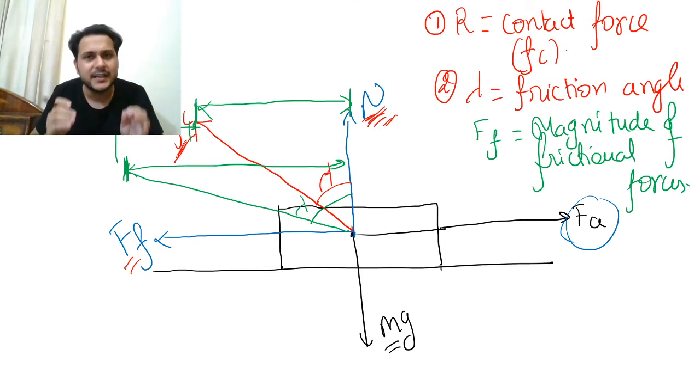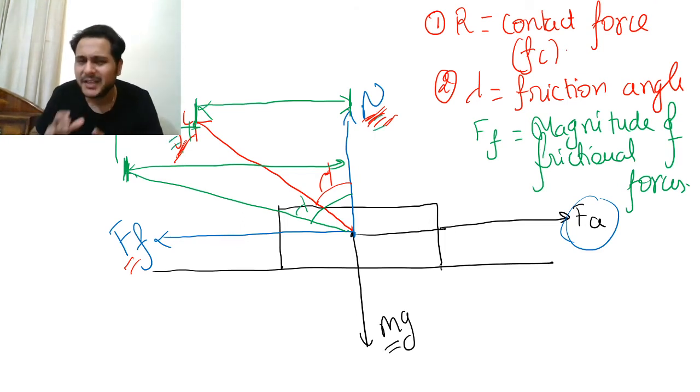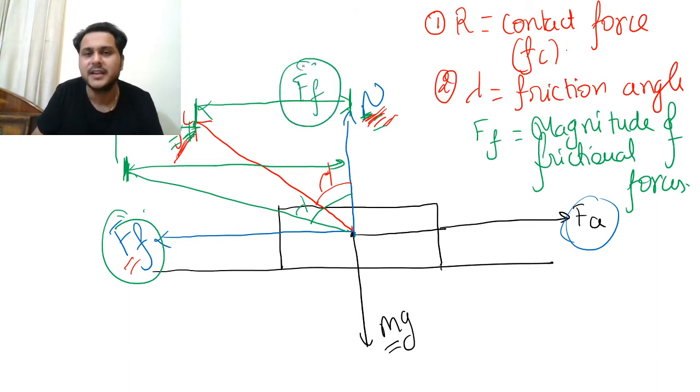So get this into your head clearly, that this will be the angle between the normal and the contact force. Some books or some teachers may tell you that this is the angle between this point and this point, but never consider it like this. The right concept says it is the angle between the normal and the contact force. It has to do with the friction force only because this point is giving me the magnitude of the frictional force. So I guess you must be clear with these three points.